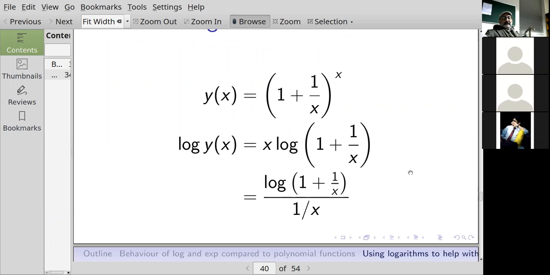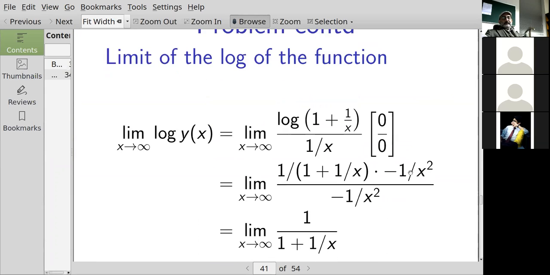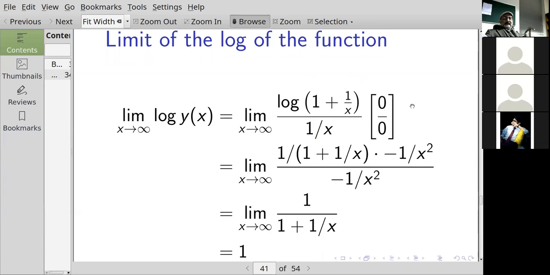Now can I find the limit of this as x goes to infinity? Well, the limit as x goes to infinity of the logarithm of y. If I were to plug in infinity as if it was a number, 1 divided by infinity is 0, and then I would get the logarithm of 1, but the logarithm of 1 is 0. And 1 divided by infinity, crudely speaking, is also equal to 0. So I have this form 0 over 0. That means I can apply L'Hopital's to it. So instead of taking the limit of a quotient of functions, I take the limit of the quotient of the derivatives of the functions.